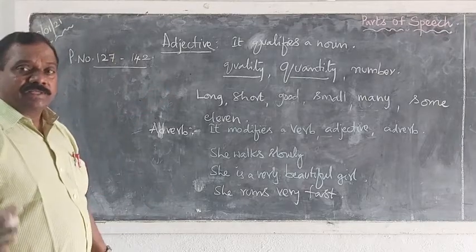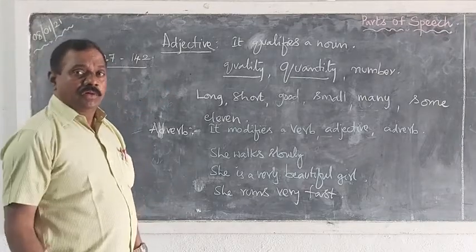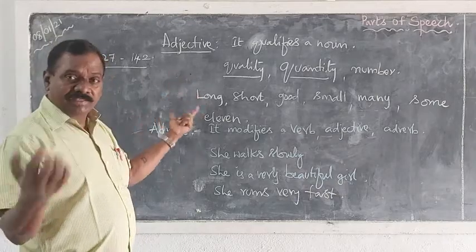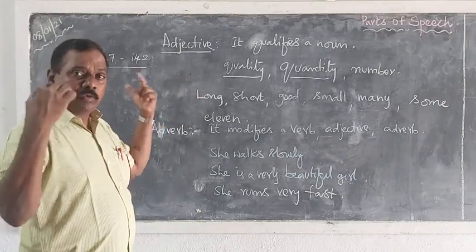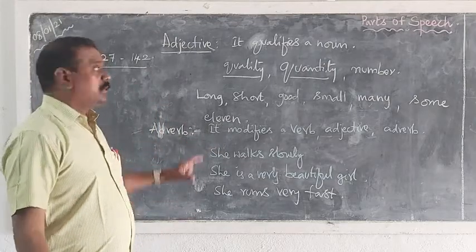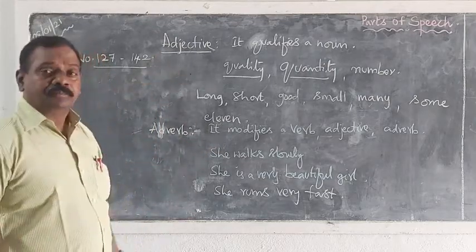So adjective, once again, is a qualifying word. It qualifies a noun. It describes a noun. So, it says something about the quality of a person, quality of a noun, quantity of a noun, or sometimes number. Next, coming to the adverb.